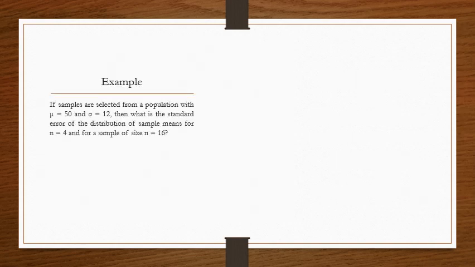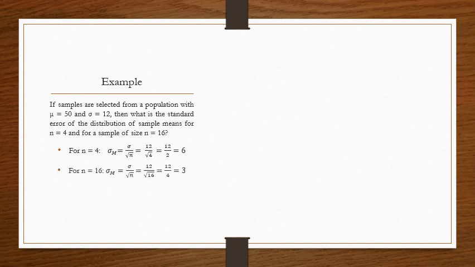Let's look at an example. If samples are selected from a population that has a mean of 50 and a standard deviation of 12, then what is the standard error of the distribution of sample means for n equals 4 and for a sample size of n equals 16? So these are two separate problems. Let's look at n equals 4. If we were going to find the standard error for n equals 4, we'd put in what we know. We know standard deviation of 12. We know n equals 4, and you can solve, and your answer would be 6. So the standard error would be 6.